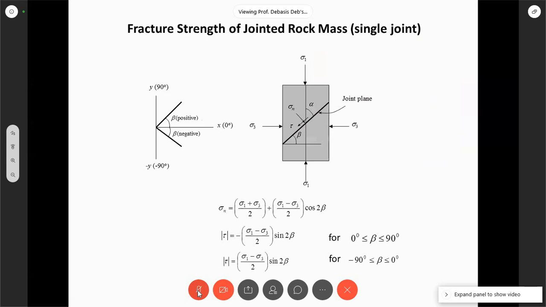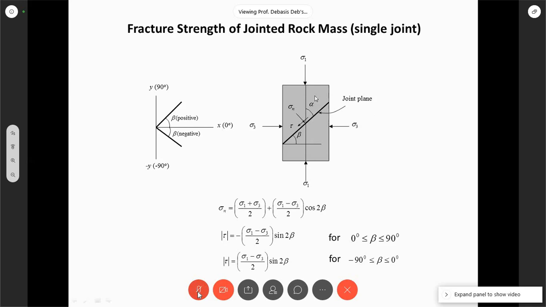Has it been shown to you? Not yet, right? You have seen uniaxial, UCS done. Uniaxial is done, triaxial not yet. So it's just like uniaxial, but we have a confinement from the other two directions.